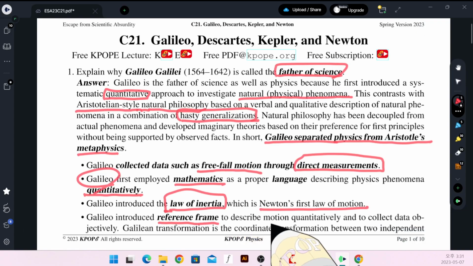The measured data for a physical phenomenon may differ depending on the reference frame or observer. He was the first person to introduce such a reference frame, and the most important reference frame is called the inertial reference frame, in which the law of inertia is valid.